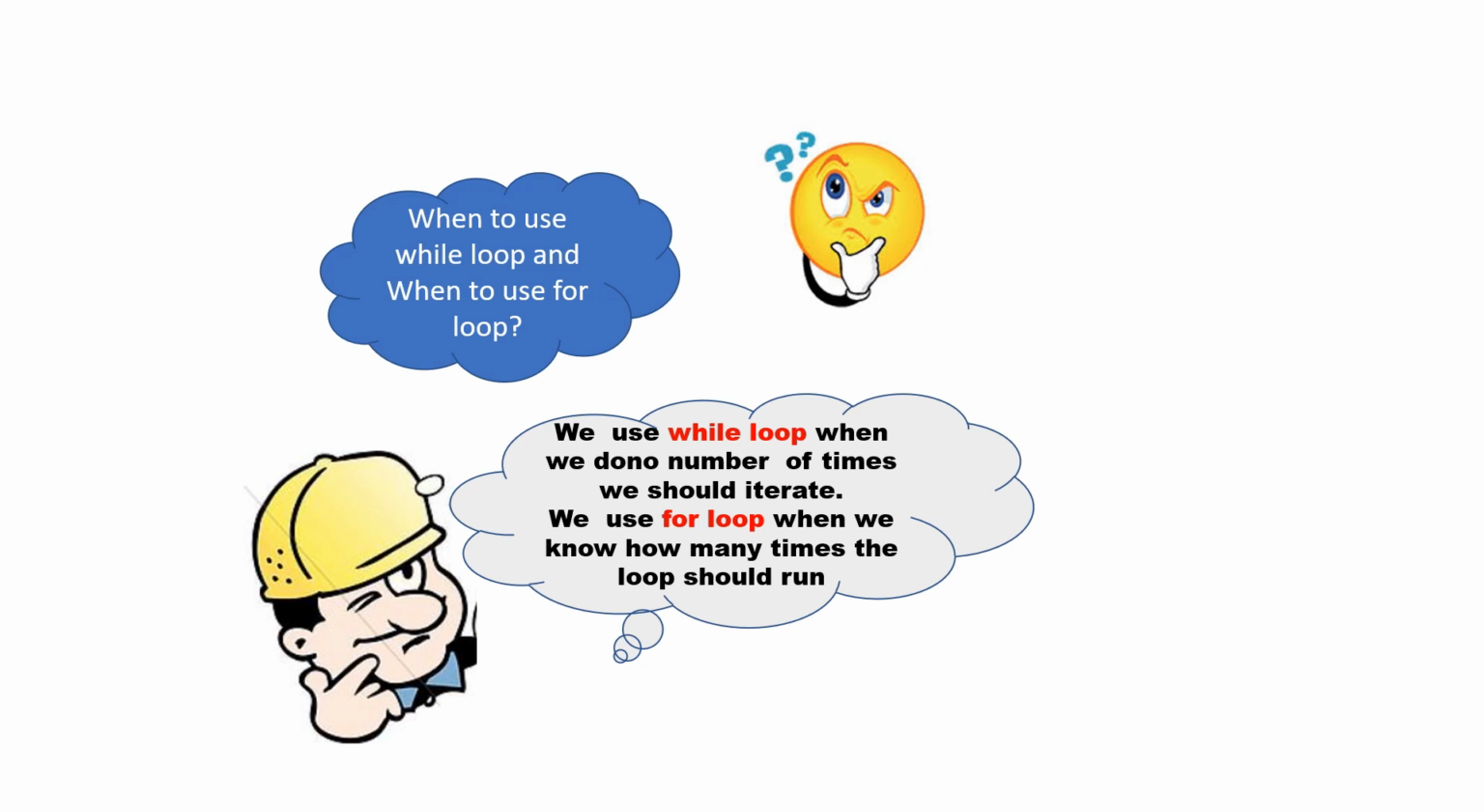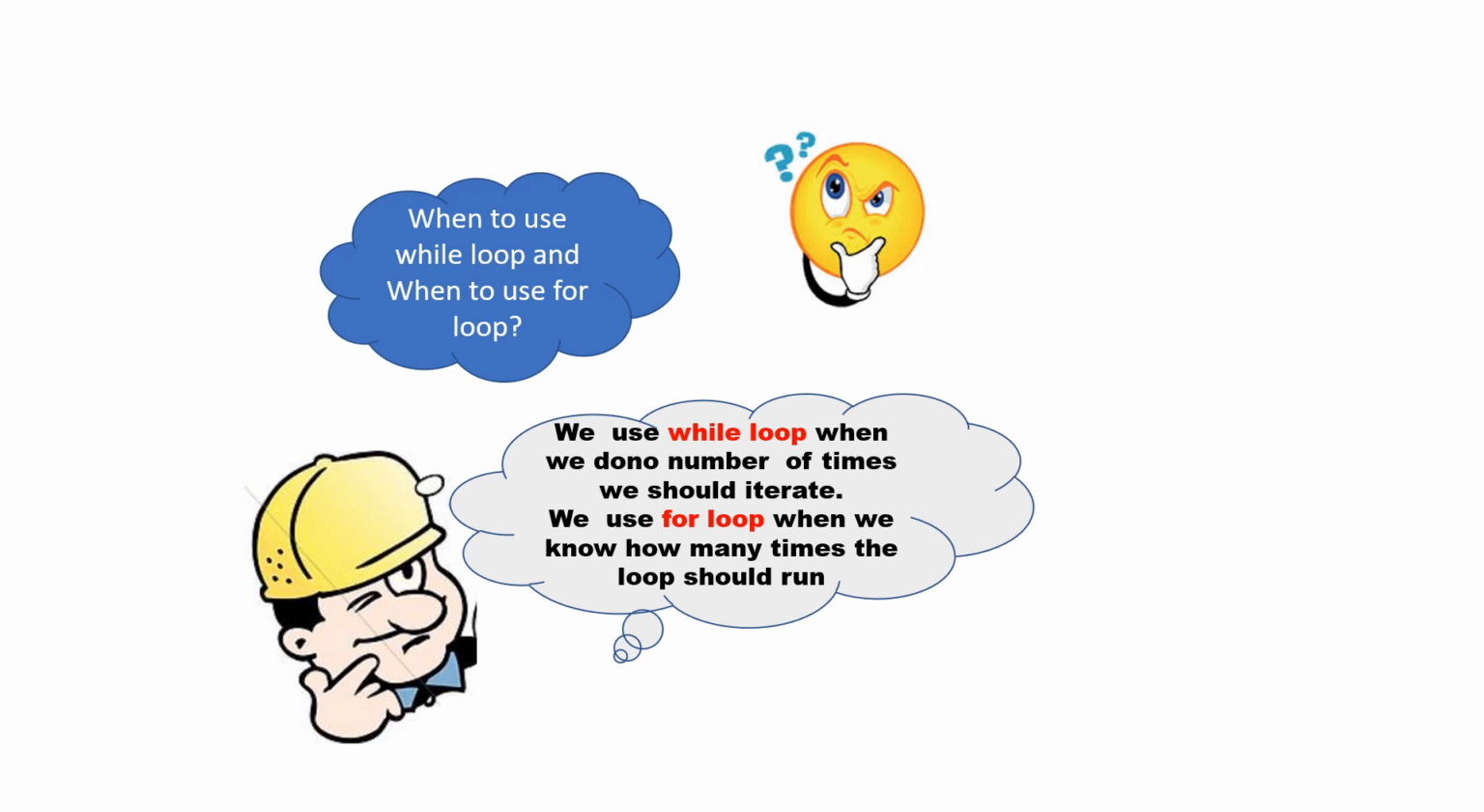But here we don't know how many times he might enter an invalid age. He might enter 1 time, 2 times, 10 times or more than that. So since we don't know how many times he will enter an invalid age, we will use while loop in this situation. And next, we will use for loop when we know how many times we should run the loop. So when we know how many times we should iterate, we will use for loop.